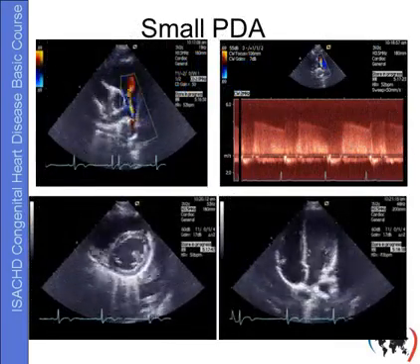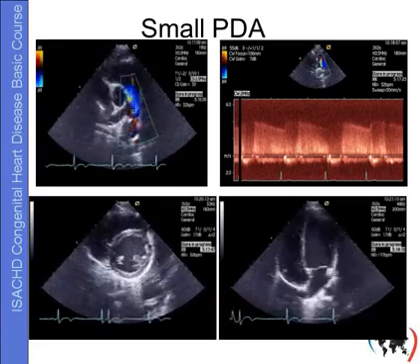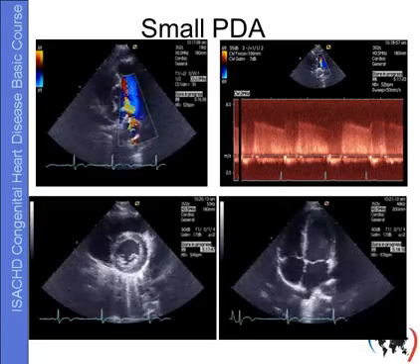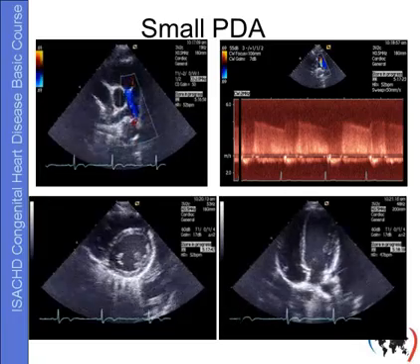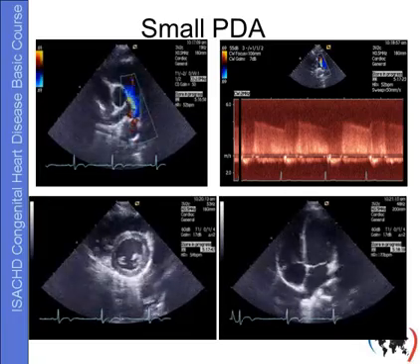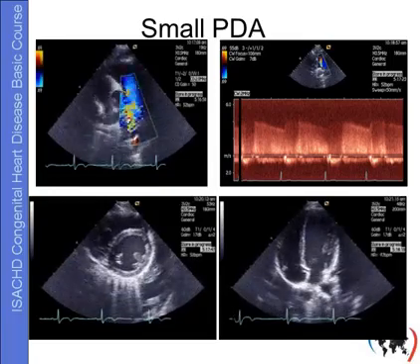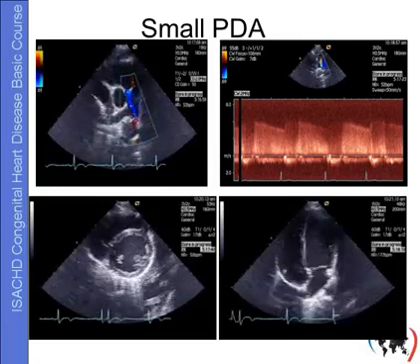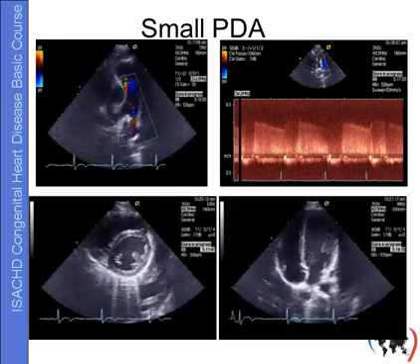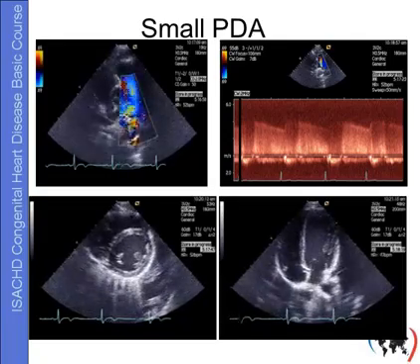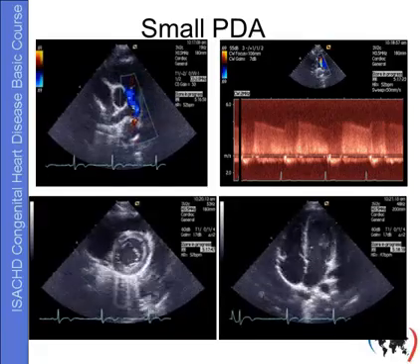Some typical examples. This is echocardiography of a patient with small PDA. We see in the color Doppler image the jet from the aorta into the pulmonary artery. By continuous wave Doppler, we see the high velocities throughout systole and diastole, indicating that there's normal pulmonary artery pressure. And the short axis view of the right ventricle and the four-chamber view show normal ventricular sizes, normal ventricular function, normal atria, so apparently this is a small PDA without hemodynamic significance.